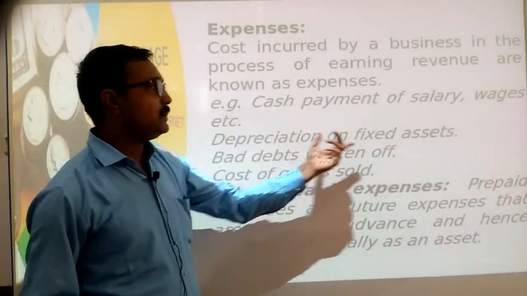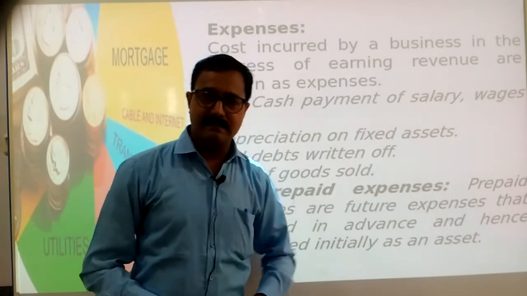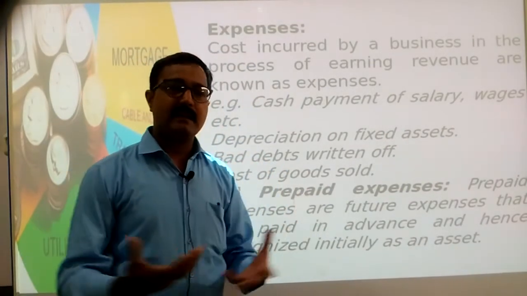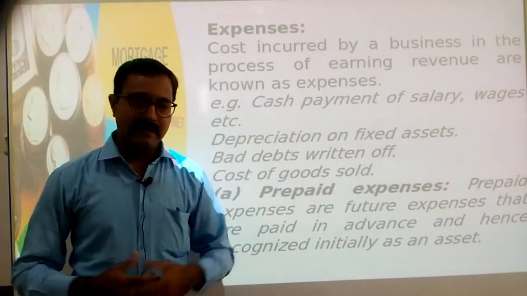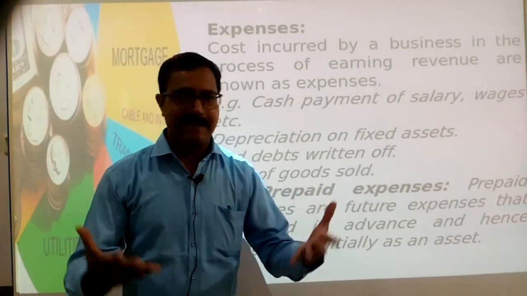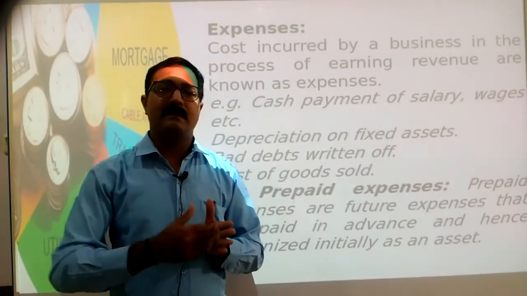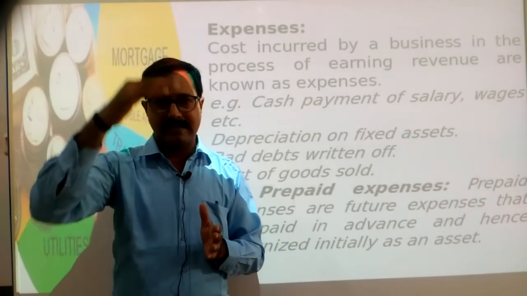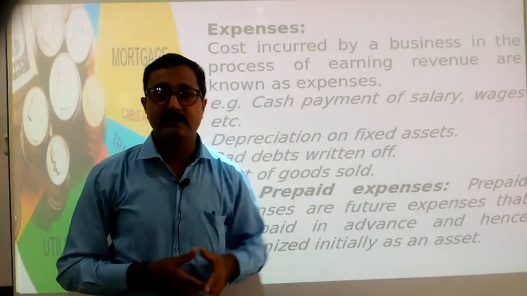So sometimes the value of assets may decrease. Just like if we have a car that we purchased for 10 lakh rupees, after passing time, 1 year, 2 years, 3 years, the price of that car will reduce. Why will it reduce?